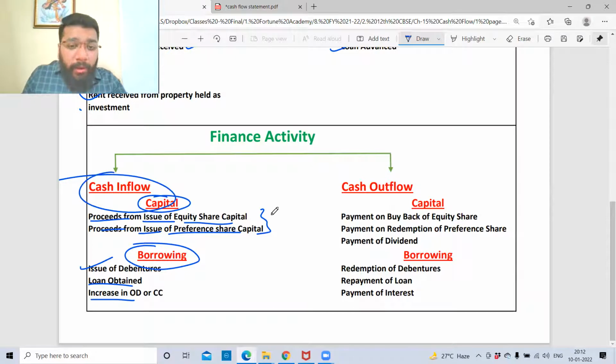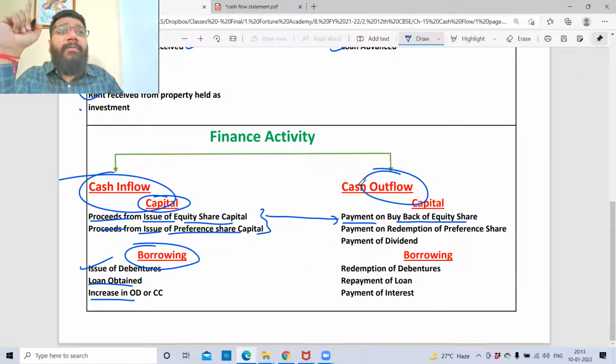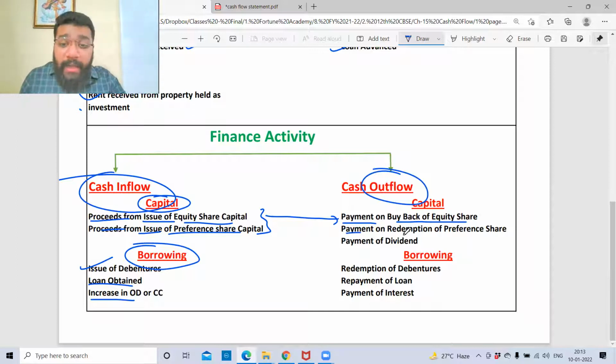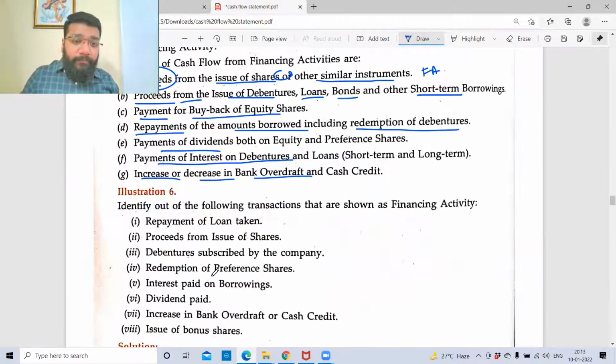Outflow, what? Whatever equity share capital I've issued, I'm repaying it back. That is payment on buyback of equity share capital, outflow. Siddharth, what happened? Payment on redemption of preference share. Redemption is cash outflow. Payment of dividend is cash outflow. Redemption of debenture is cash outflow. Repayment of loan is cash outflow. Payment of interest is cash outflow. Are we clear with this point?